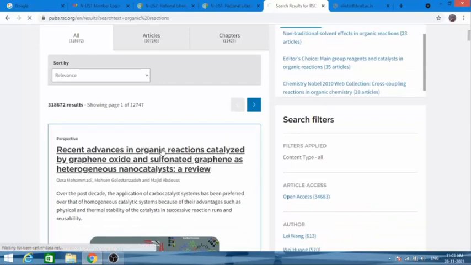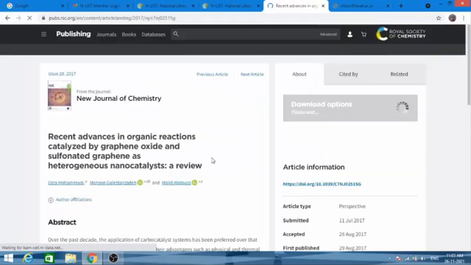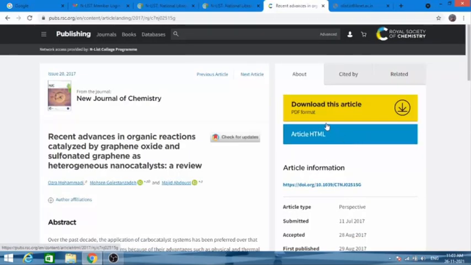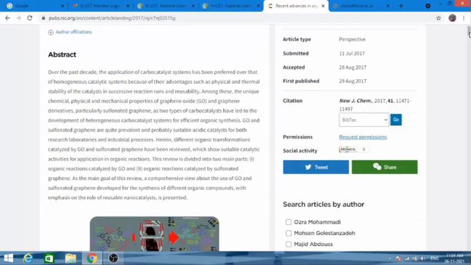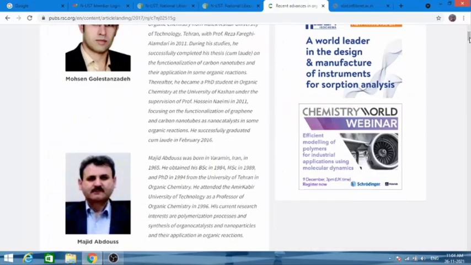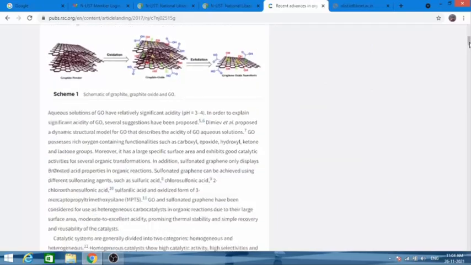I'll click on this first article. Now when I click on this first article, a button is there from where I can download this article in PDF format. If you log into the Royal Society of Chemistry site directly by your regular ID, you will not get access to this article, but you are logged in as an Enlist member, so you are getting access to this full text article. Now look at the abstract. This is the abstract here, and this is the full article.